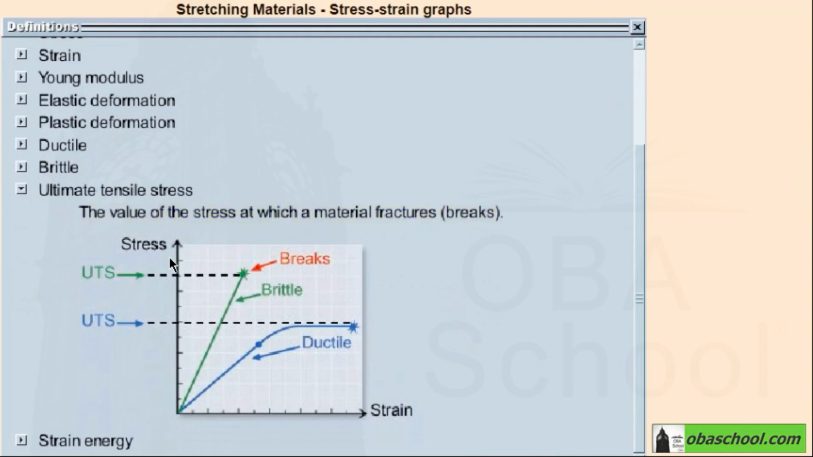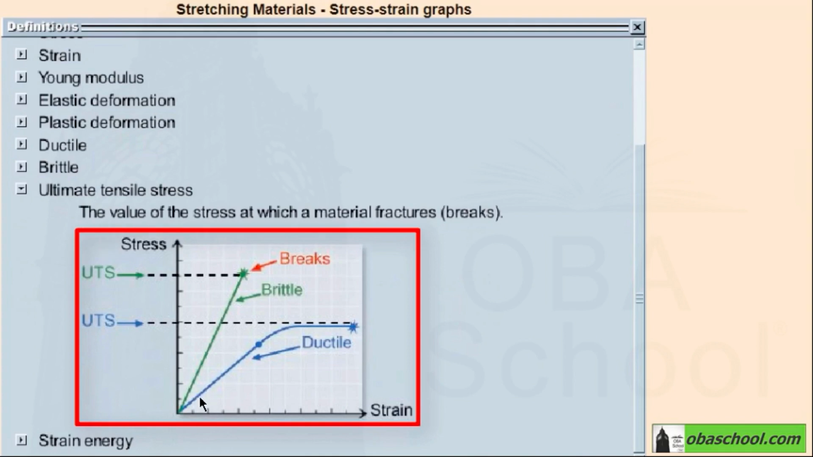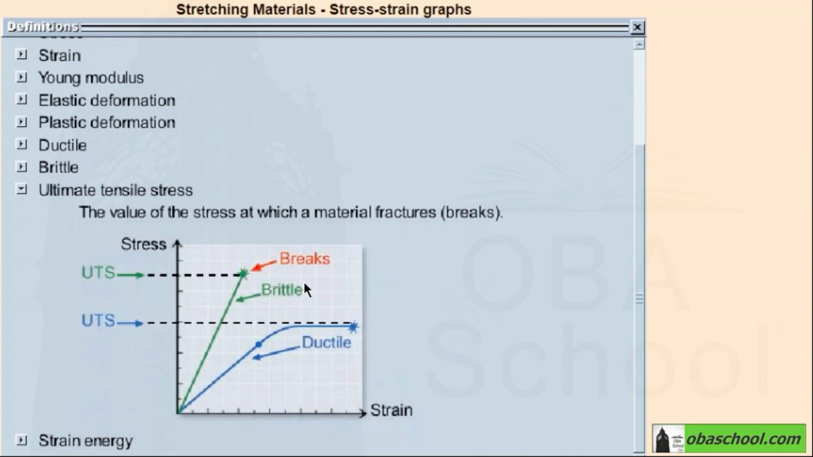For example, in the stress-strain graph, the green curve here represents a brittle material, where it breaks before reaching the elastic limit. The value of stress at which the material breaks is known as the ultimate tensile stress, abbreviated by UTS. Another material, which is the ductile material, reaches the elastic limit and stretches until it breaks. The value of stress at which the material breaks is known as UTS. Let's return back.